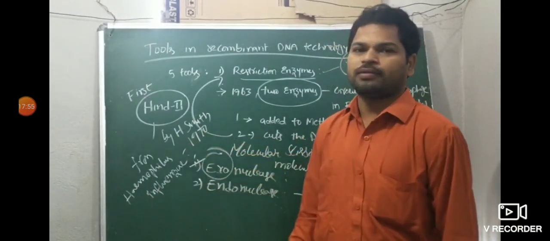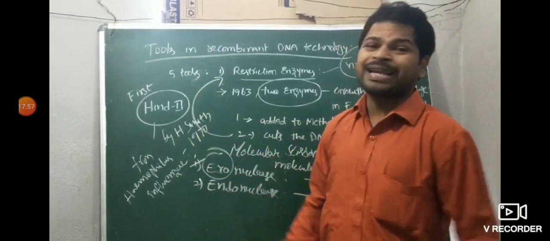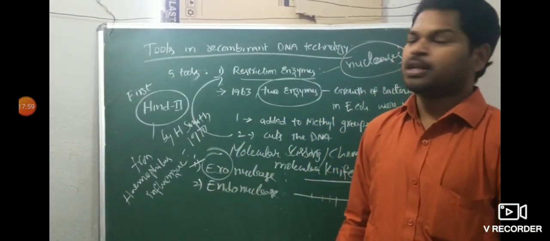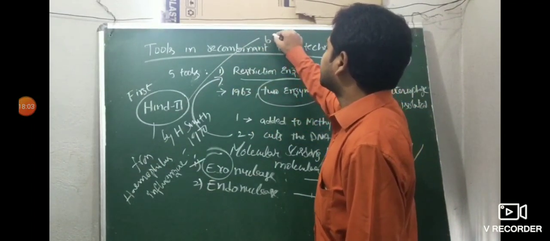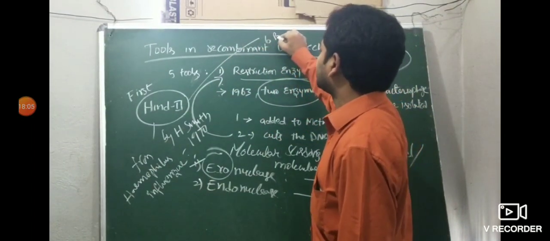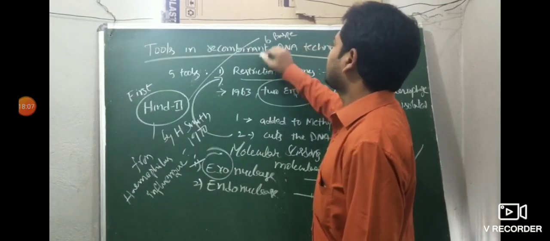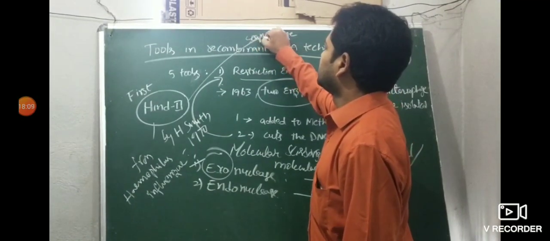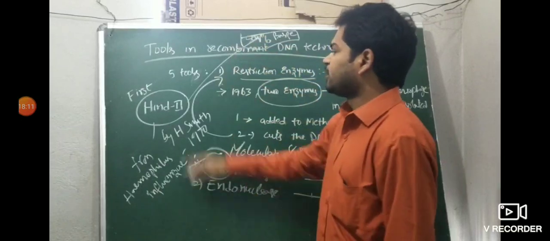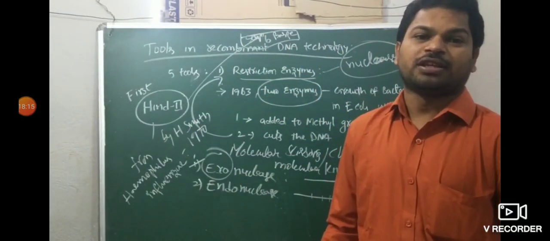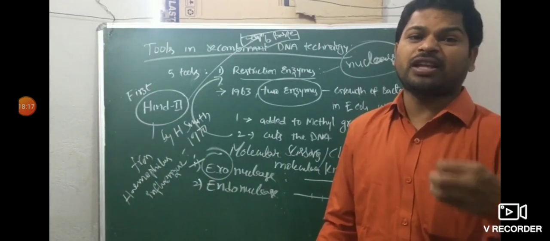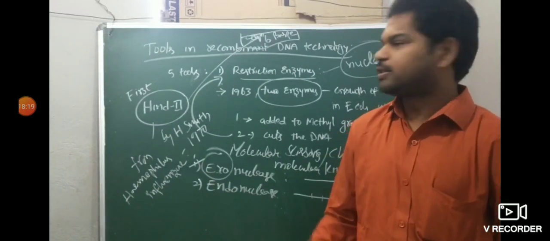So, Hind II recognizes specific sequences. It recognizes a sequence of 6 base pairs. Hind II recognizes the specific sequence in 6 base pairs.